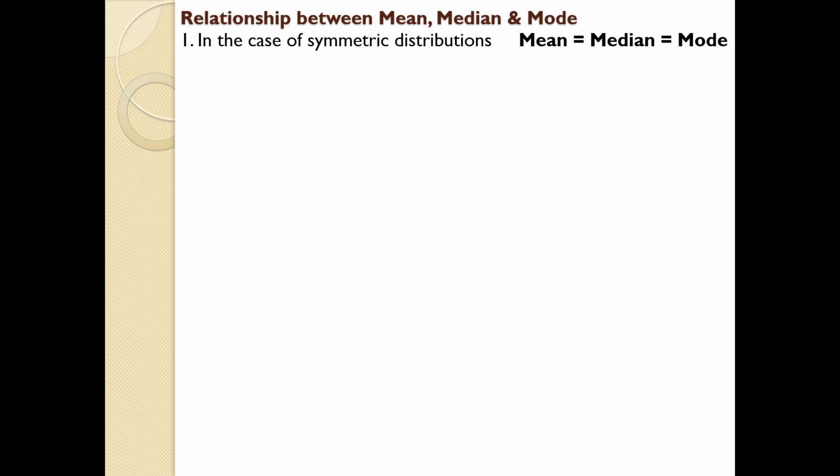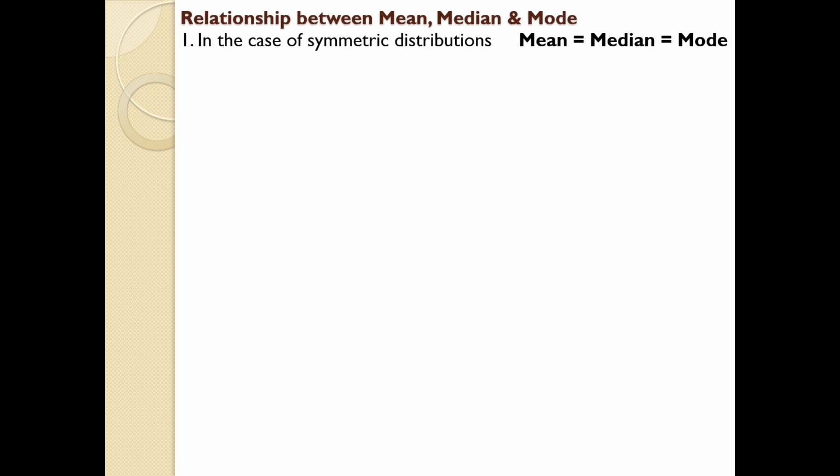For example, the marks of 10 students is given. Equal distribution means 10, 20, 30, 40. If you go through it, you can see that there is an equal difference between each individual item. So that is why it is called symmetric distribution or equal distribution. Whenever you are dealing with a symmetric distribution question, and if you use any of the three methods, mean, median or mode, you will get the same answer for all these three methods. That is the first relationship between mean, median and mode.